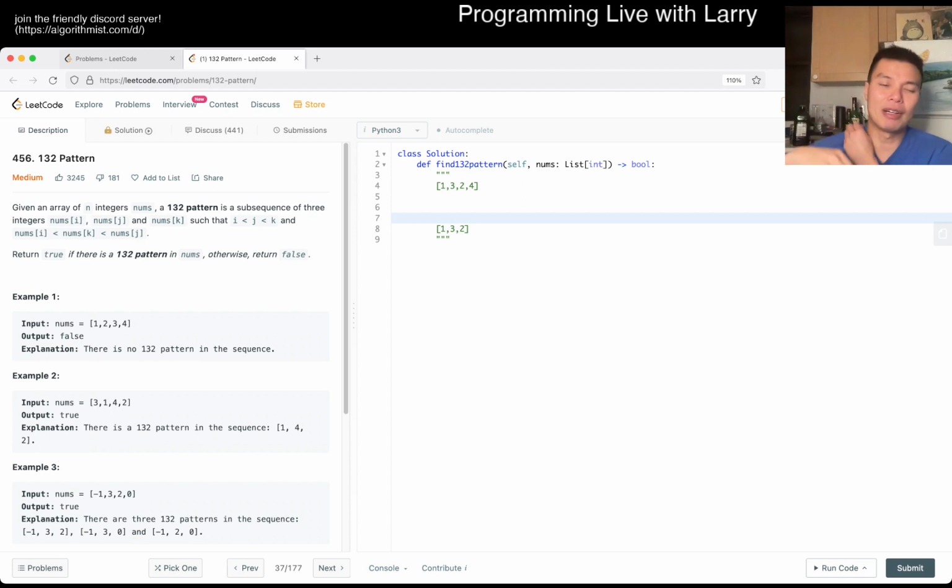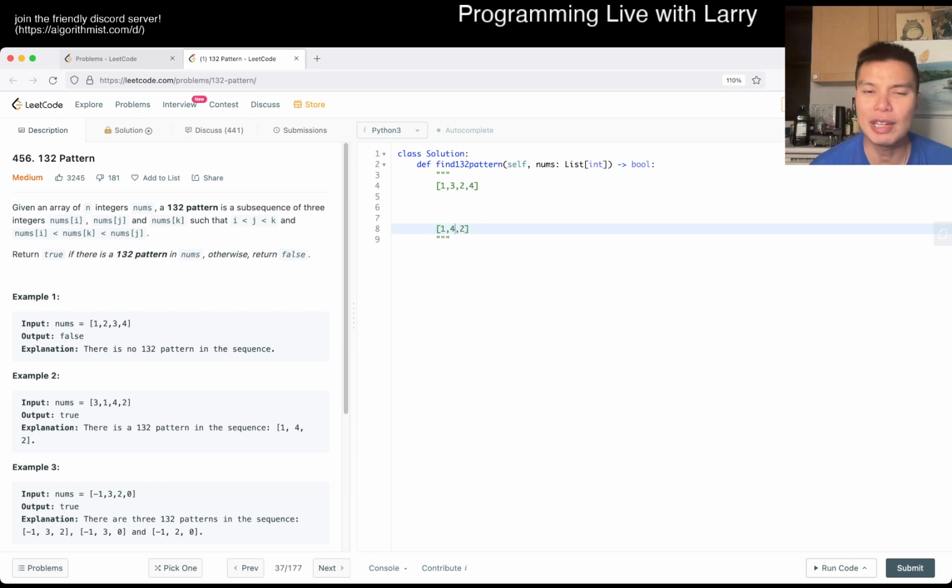So basically, I'm trying to think whether all possible unsorted arrays are just a version of this plus more numbers, right? So let's say we want to add a number here. Well, that's still 1-4-2. So then, okay, let's say we have this array, and we want to add a number that's smaller than 1, right? So if we add a number that's more than 1, this way it will still contain it.